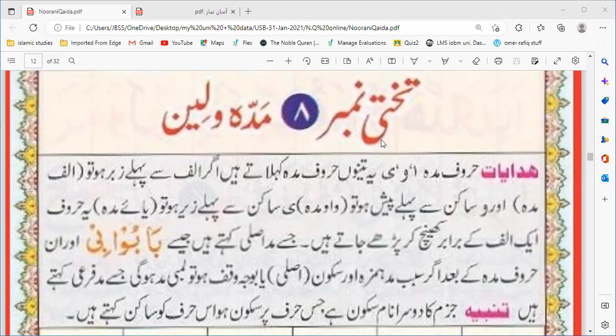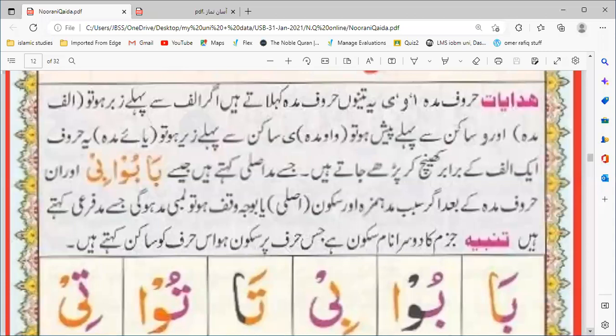Okay, Bismillah ar-Rahman ar-Rahim. So we are starting chapter number 8, takhti number 8, and we are going to learn about madda. How many huruf are madda? 3. Shabash. 3 huruf are madda. And what are those?